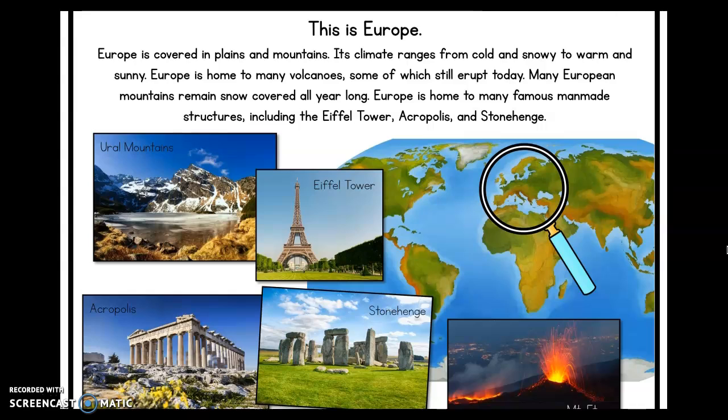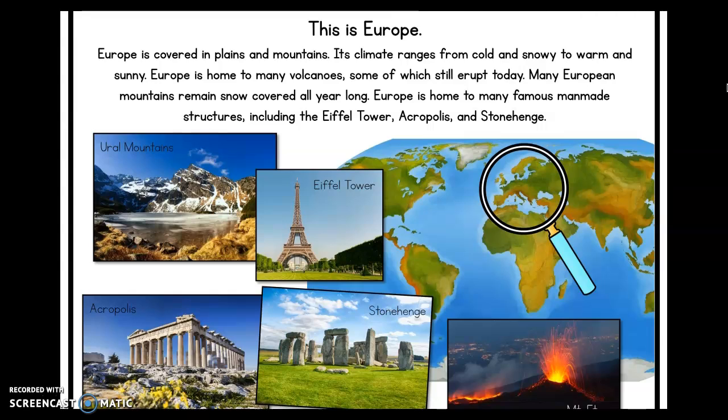All right, guys, the next continent we're going to learn about is Europe. So we can see Europe in this magnifying glass right here, so it's right above Africa. Europe is covered in plains and mountains. Its climate ranges from cold and snowy to warm and sunny. So it can be cold and snowy during the winter and warm and sunny during the summer. Europe has many volcanoes, some of which still erupt today. Many European mountains remain snow-covered all year long.